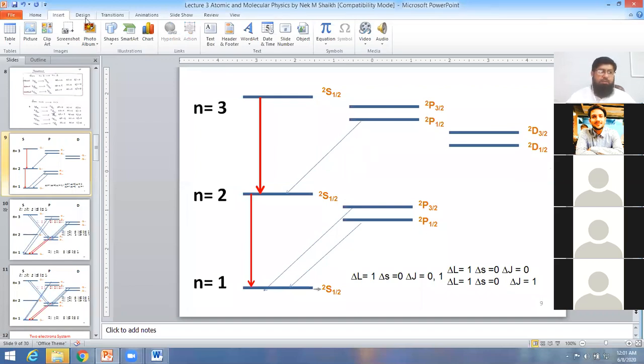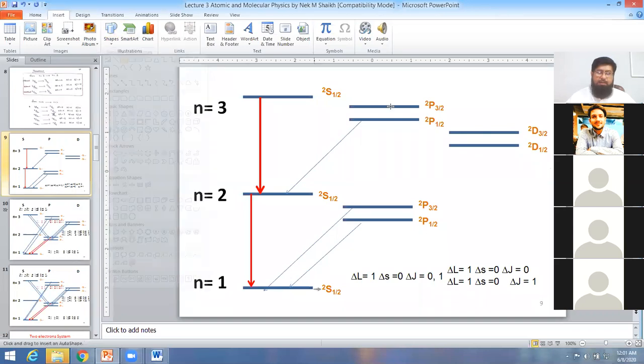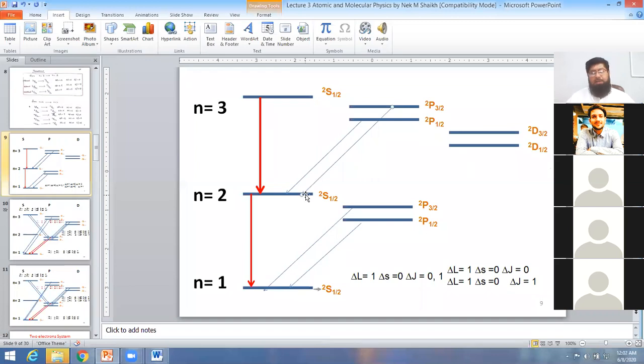The fourth one is, if we look here, from this level to this level, from 2p 3/2 to 2s 1/2, is it possible or not? Yes, sir, it is possible. So the electron can jump from n equal to 3 to n equal to 2, from the p orbital to the s orbital. This is possible. So here you will get two different photons.